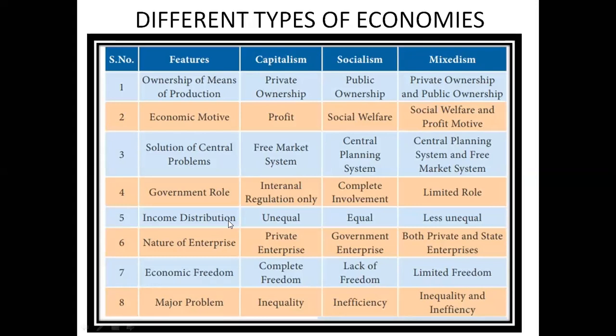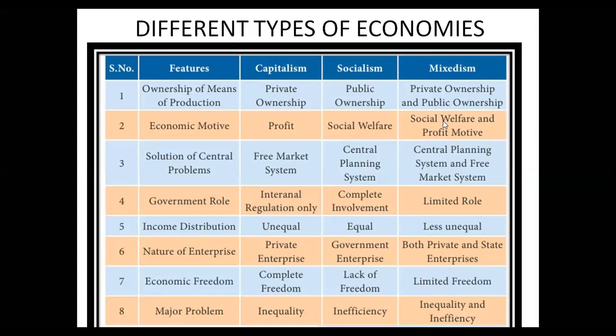For example, social welfare कब? जब गवर्नमेंट को लगता है कि we have to take care of the poor people or we have to take care of the other people, so in that case government goes for the socialism part. But sometimes government needs to have more profit also, because government has to again use that profit, or government has to basically apply that profit on various activities. तो यहाँ पे दोनों motives होते हैं उसके.